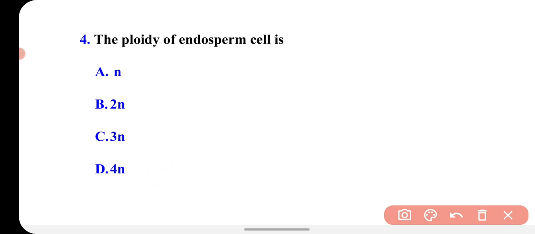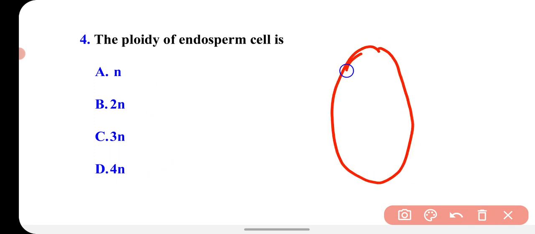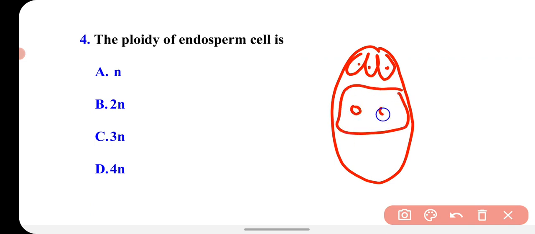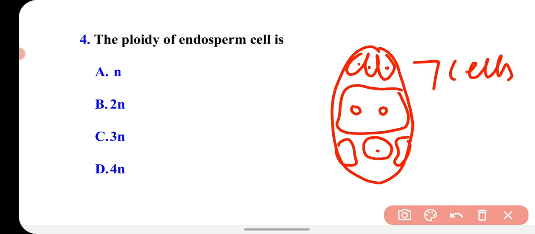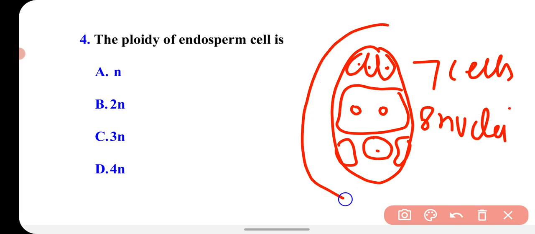You know that in the embryo sac there are 3 antipodal cells and 1 central cell which has 2 polar nuclei, and there is a female gamete and then synergids. Like this, the embryo sac has 7 cells and 8 nuclei, which is present in the ovule.